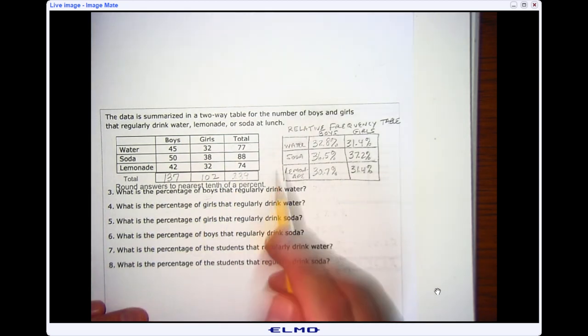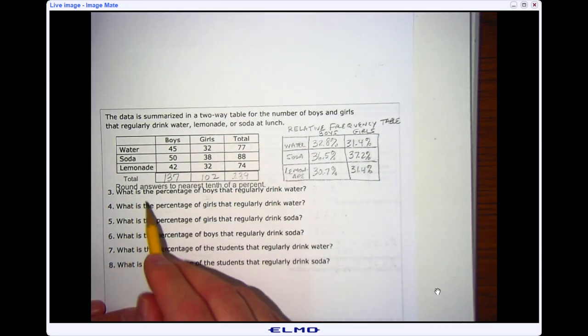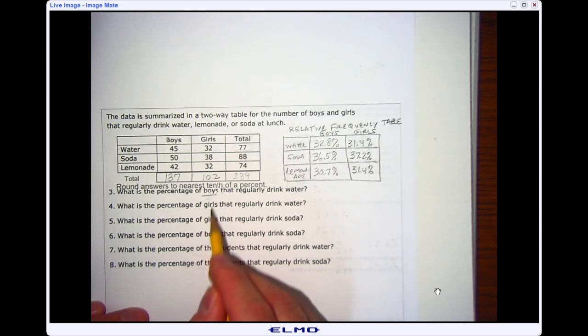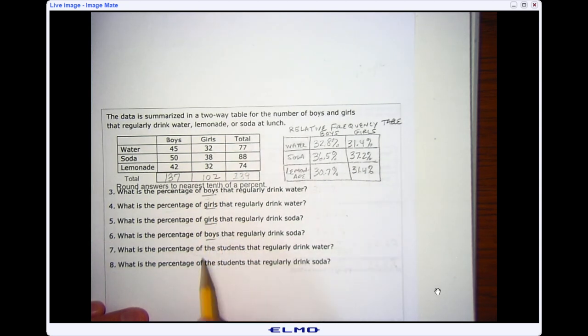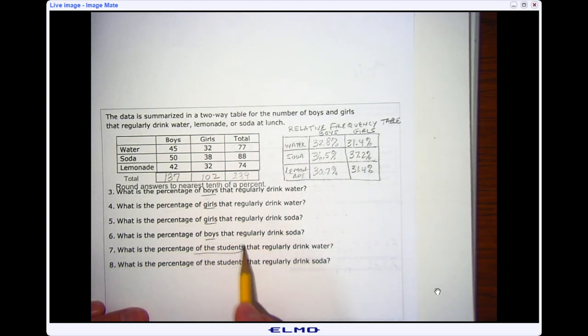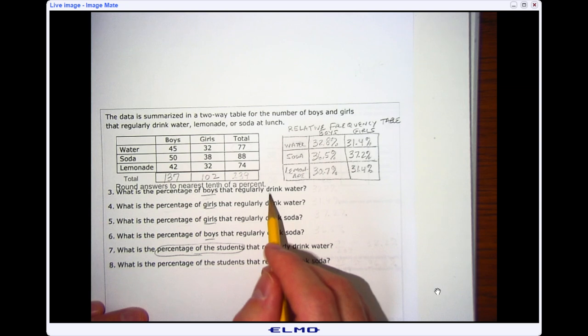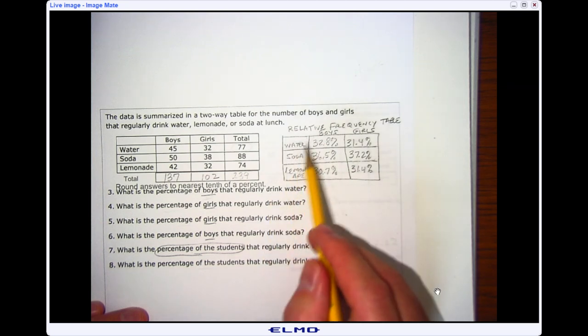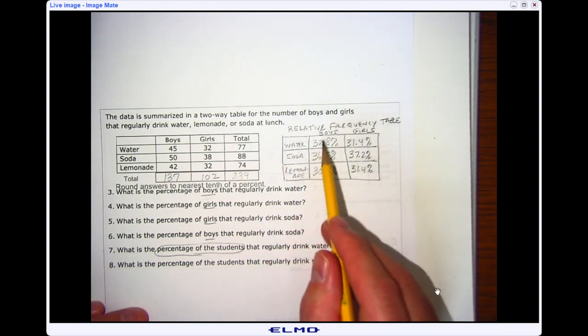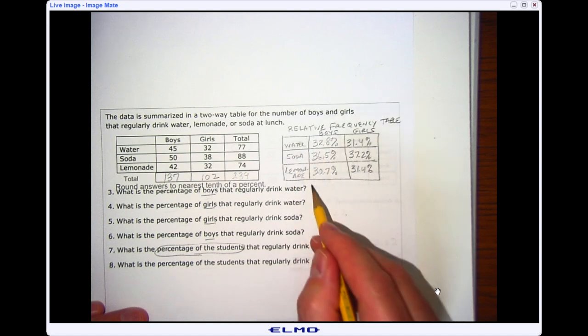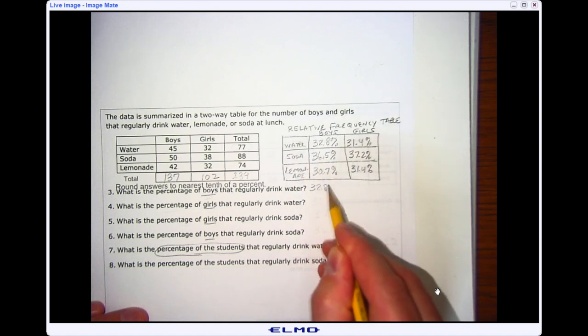The next thing we're going to do is answer some questions that go along with these. What I want to point out to you is the first couple of questions are just talking about boys and girls, where later on they talk about percentage of students, which means the whole group in the survey. So if we look at what percent of the boys regularly drink water, that's one of the reasons why we can do a relative frequency table, because we can just look right here. The boys that regularly drink water is 32.8%.